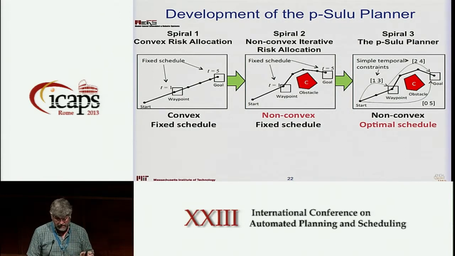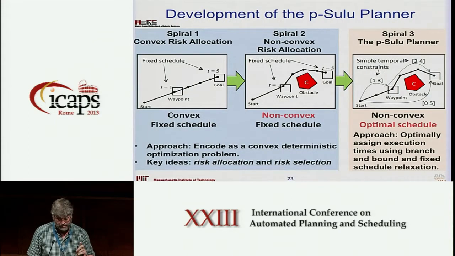I'm just going to talk to you about how to solve the first one, even though those algorithms are a little bit older. I think they're probably the most key for you to understand, and you can read the paper to understand the other algorithms. So the idea in the first algorithm is that we're going to do a risk allocation. We're going to decide at every point in time where we're going to spend the risk, and then for each point in time, how do we spend that risk for each individual constraint.